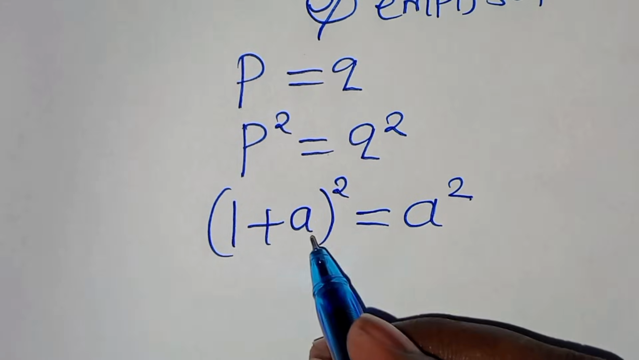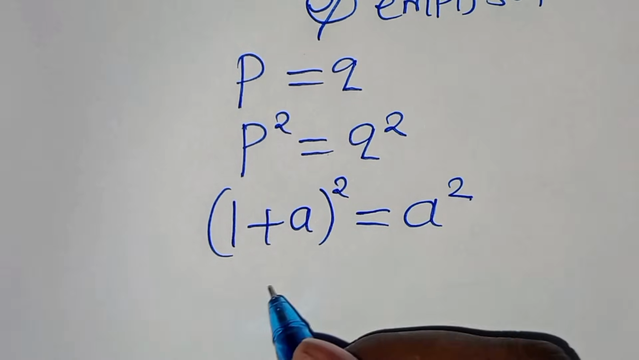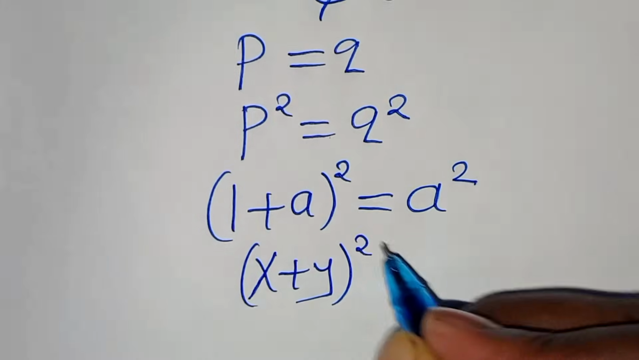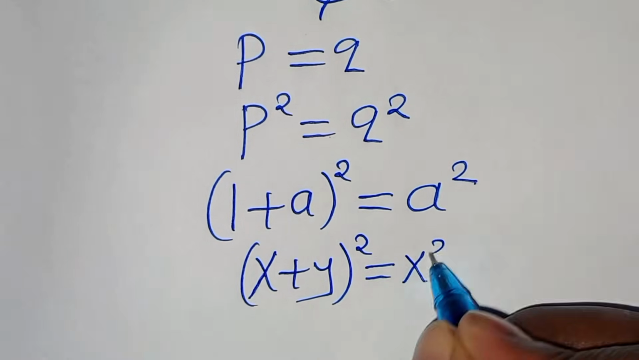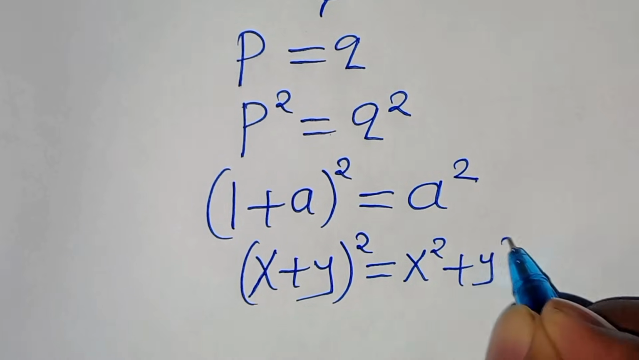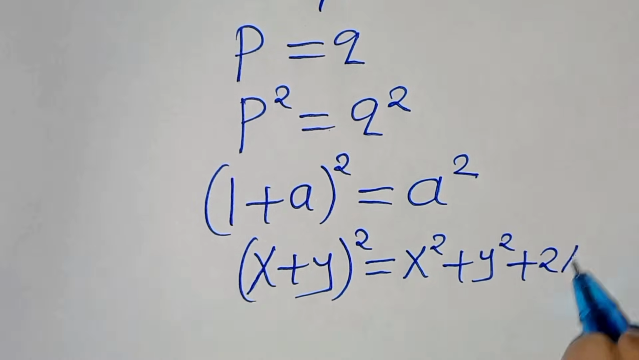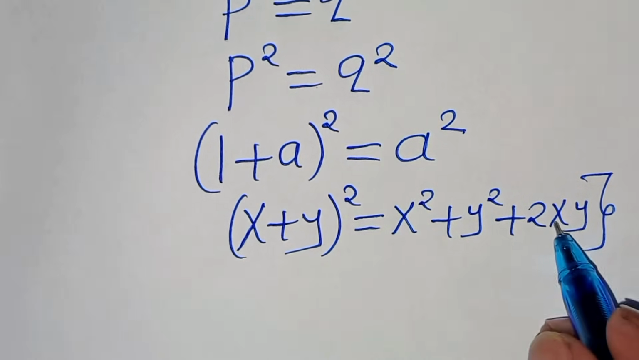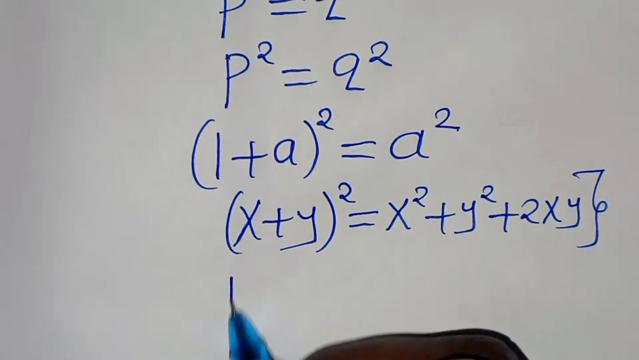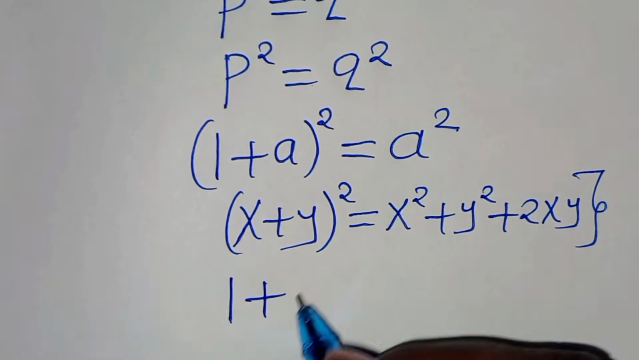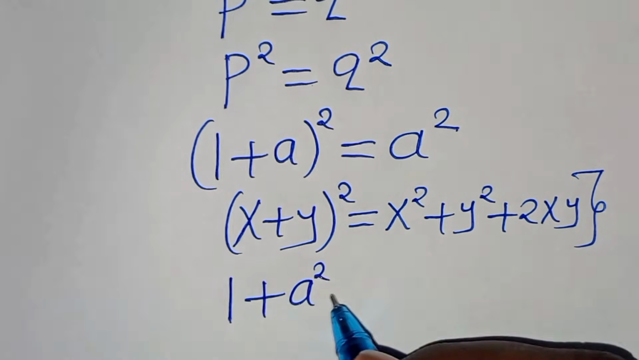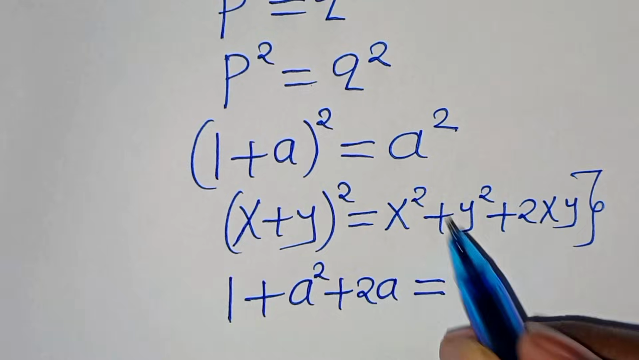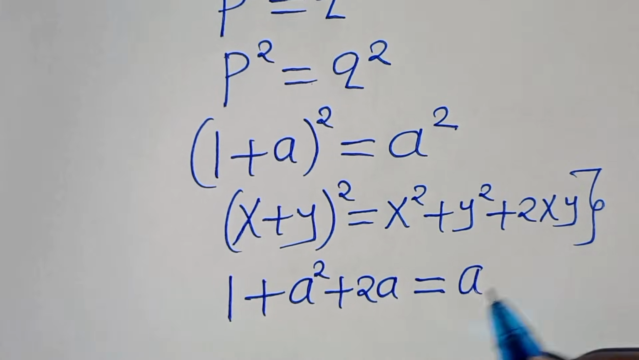Now 1 plus a to the power of 2 is in the form of x plus y raised to the power of 2, which we can express as x to the power of 2 plus y to the power of 2, then plus 2xy. Applying this algebraic identity, here we have 1 squared is 1, plus we have a to the power of 2, then plus 2a. This is equal to a to the power of 2.